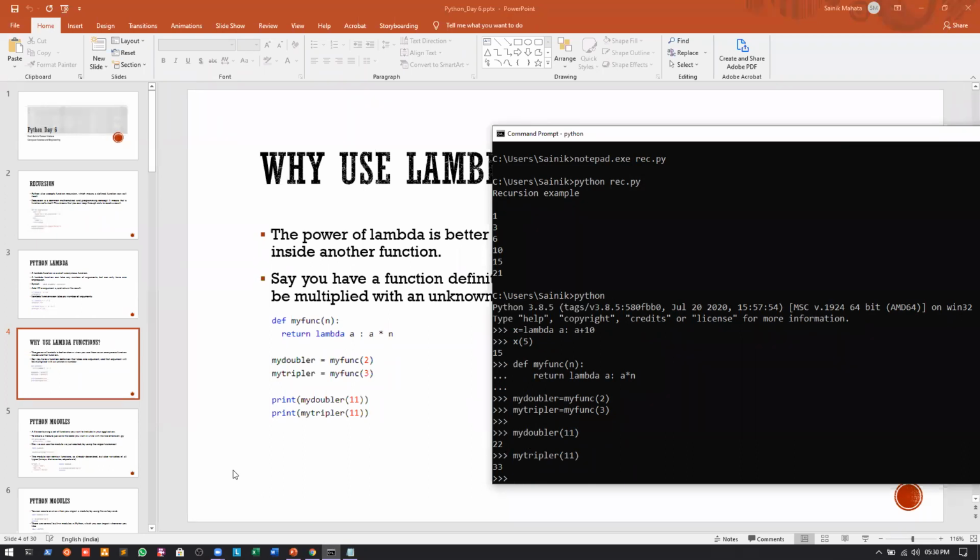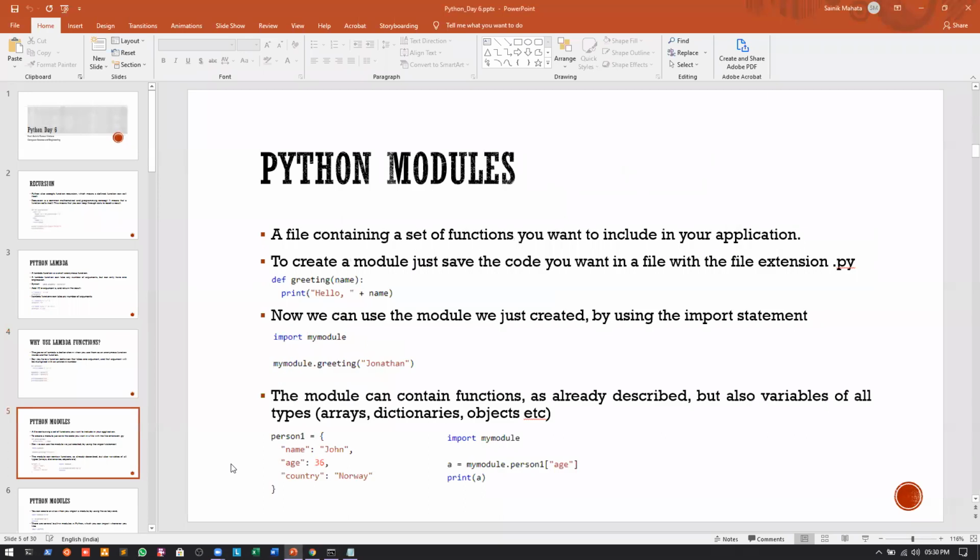Yes, sir. Okay. Now, this is a very important and fun thing that we can learn, and that is known as Python modules. What is a Python module? A file containing a set of functions you want to include in an application. So a module is a file containing a set of functions that we want to include in our applications. To create a module, just save the code you want in a file with the file extension .py.